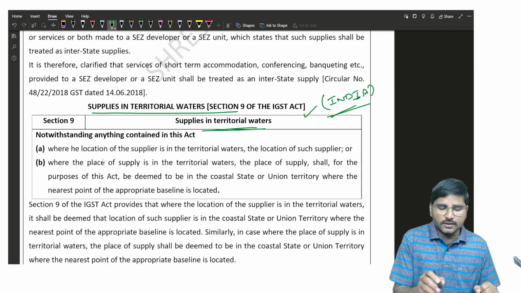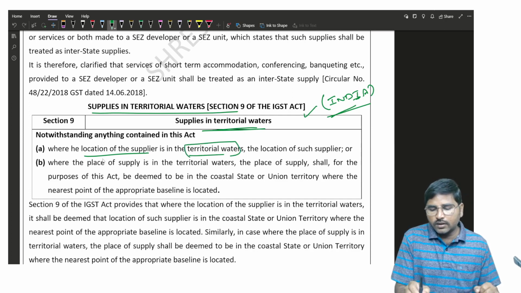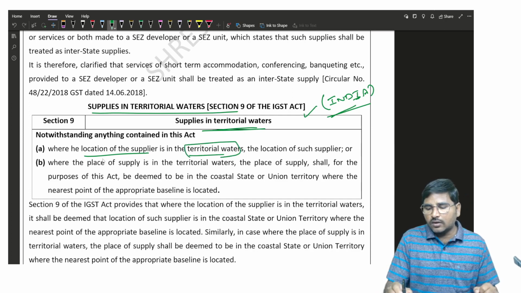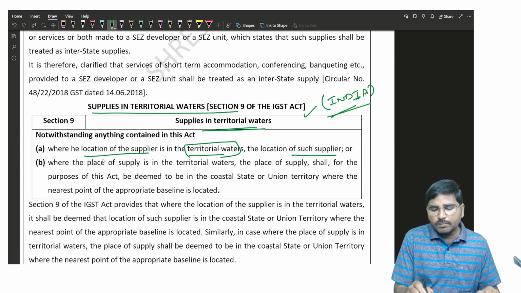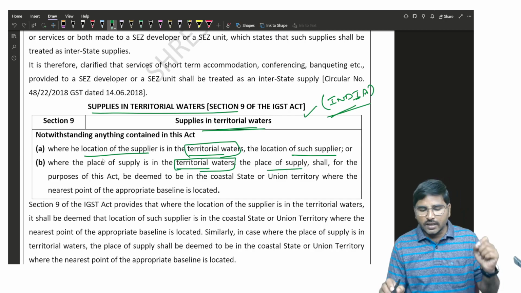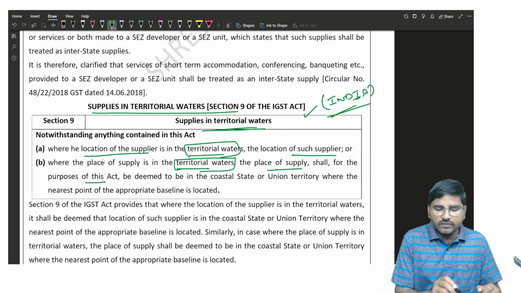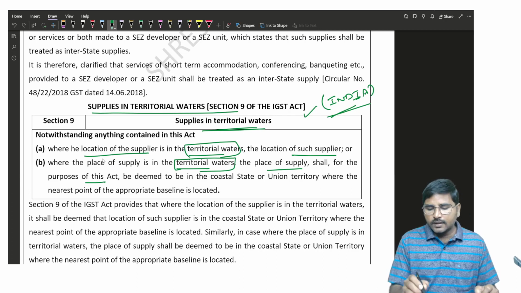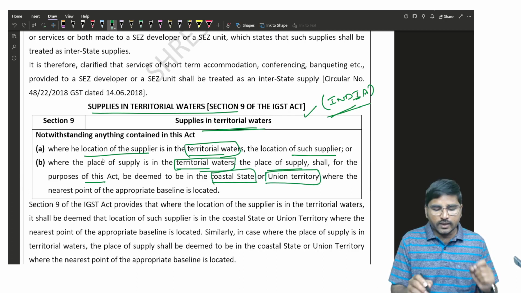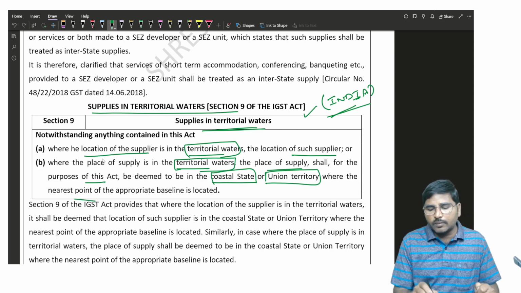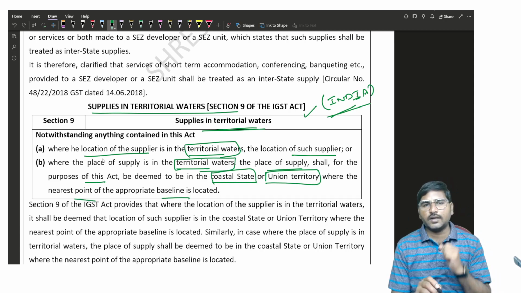Notwithstanding anything contained in this Act, where the location of the supplier is in territorial water, then the location of such supplier, or where the place of supply is in territorial water, then the place of supply, shall for the purpose of this Act be deemed to be in the coastal state or coastal union territory where the nearest point of the appropriate baseline is located.